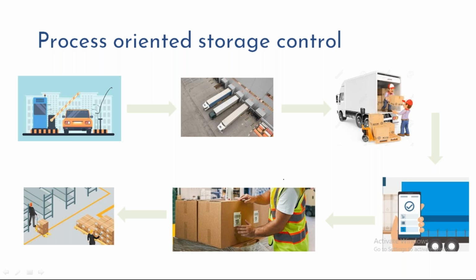Depending on the material that you're receiving, we can set up the process in such a way that this material is due for quality inspection, move it to a separate location. This material is due for repacking, move it to a separate location. This material is due for validated services, move it to a separate location. All this information the system will drive.